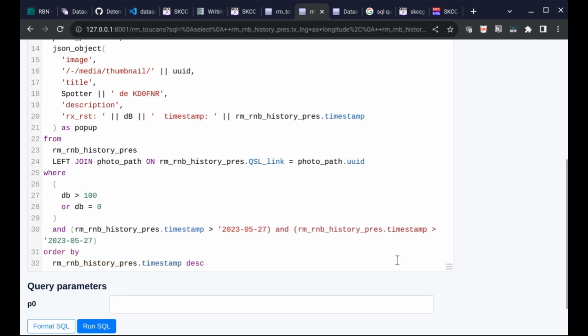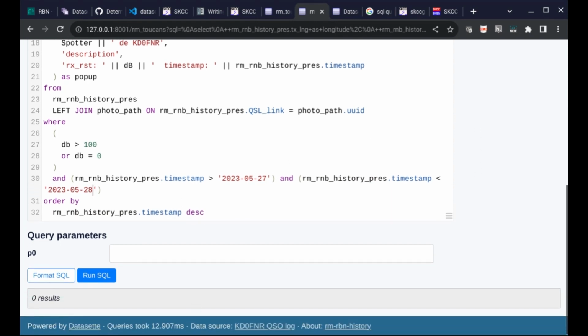And we need to be before midnight on the 26th of May. And we'll get the closing SQL text in there. And that should be the 28th because time runs forward. All right. We'll run SQL.